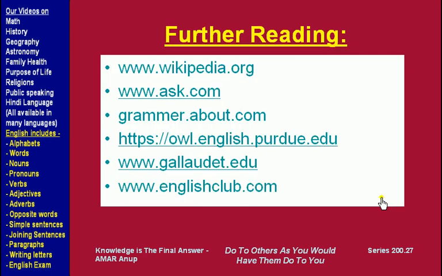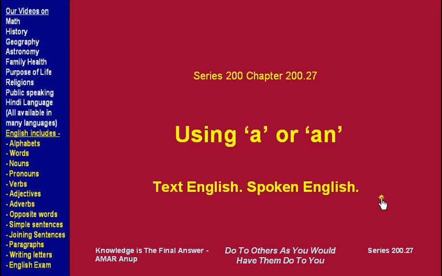If you want to read more, you can go to any of these sites and learn more. So this was about using "a" or "an" in the English language. Now go to learning about the article "the", which is the third article, and there is a separate presentation we have for the article "the".